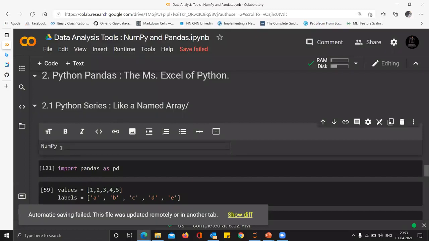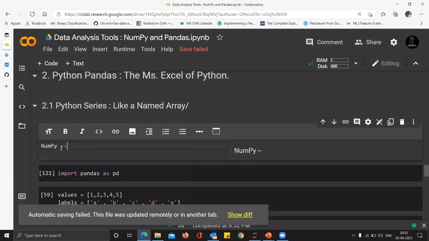but the NumPy array lacks the fact that it does not have names. Suppose I want to name every position. I want to name not by just index 0, 1, 2, 3, but suppose in a college, every student has a roll number. What if I want to provide the roll number as the index, explicitly provided? That is not possible in NumPy. So if we could name every element of a NumPy array, that would make a series.